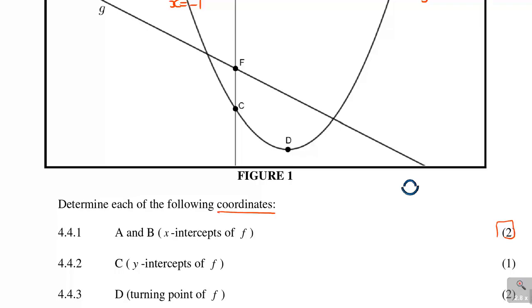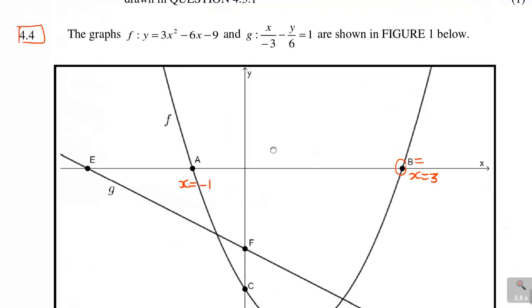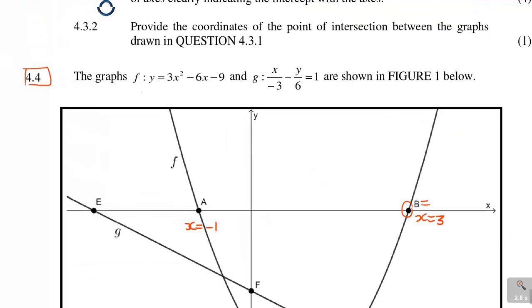Now you got that. Now 4.4.2, it's saying the y-intercept of f. So you come here and say, if you're looking at graph f, the y-intercept, you must know, when you say y-intercept, x must be equal to 0.